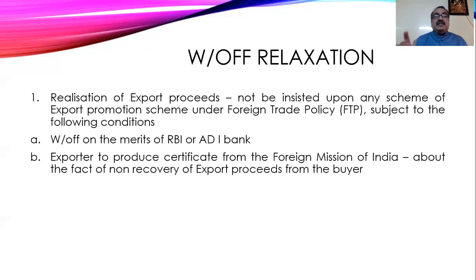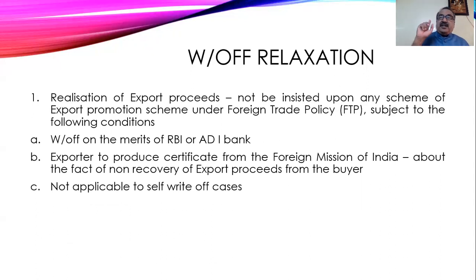Then the exporter has to produce a certificate from the Foreign Mission of India about the fact of non-recovery of export proceeds from the buyer. So he has supplied the goods to the foreign country, but is not able to recover. So the exporter has to obtain a certificate from the Foreign Mission of India before the write off of the amount. This is not applicable to self-write off.